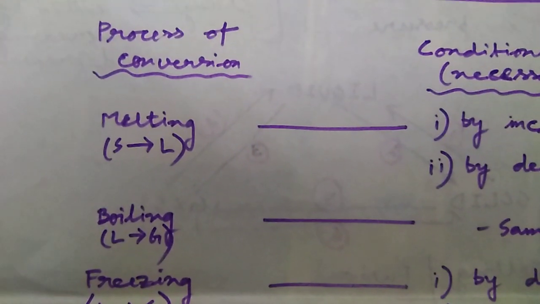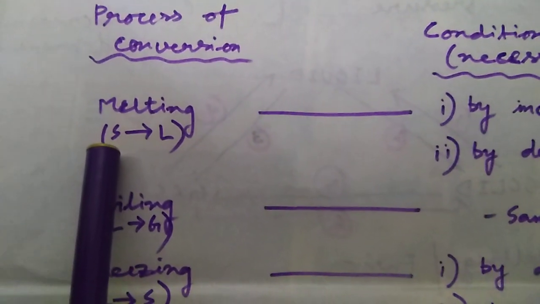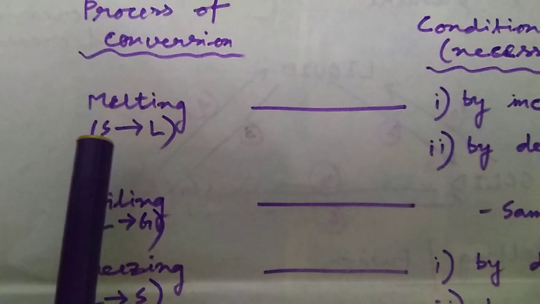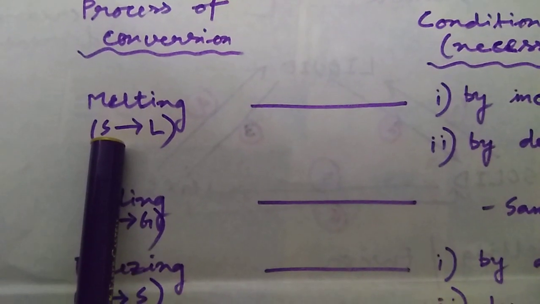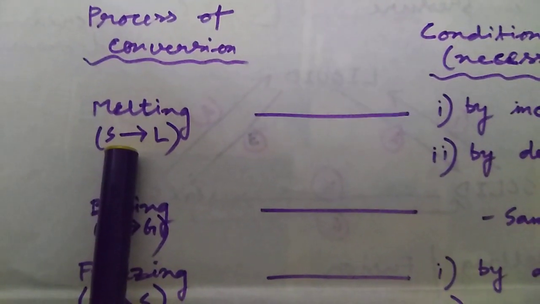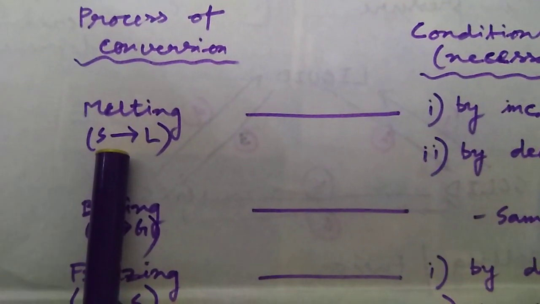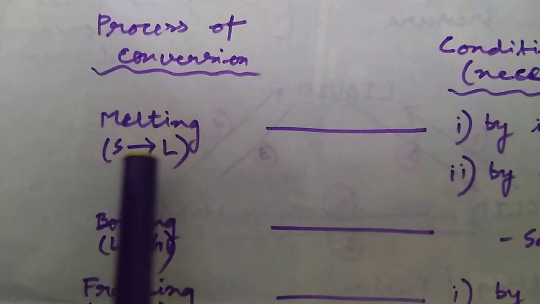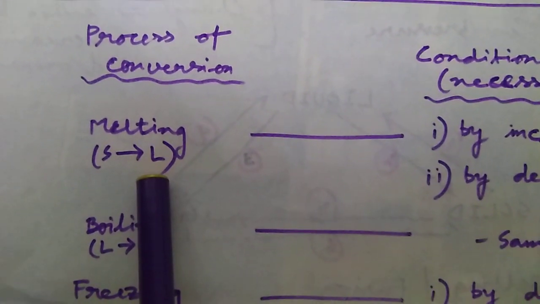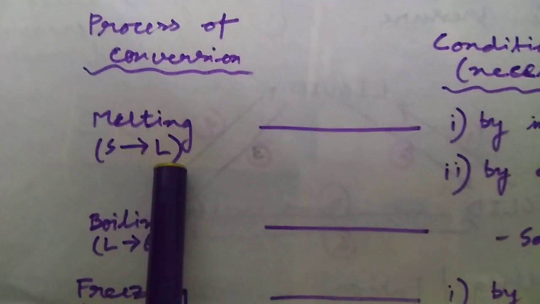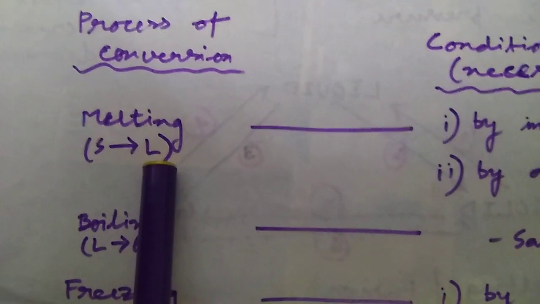Please listen carefully and try to understand. Solid means which other properties are present? Particles are very closely packed. Particles have almost no space among them, and the force of attraction among the particles is very high, a very strong force of attraction. So when we want to change solid to liquid, we have to change these basic properties. That means we have to increase the space among the particles. We have to decrease the force of attraction among the particles.